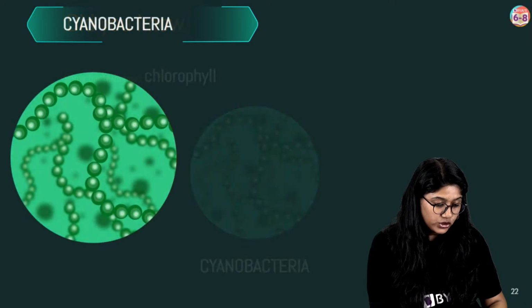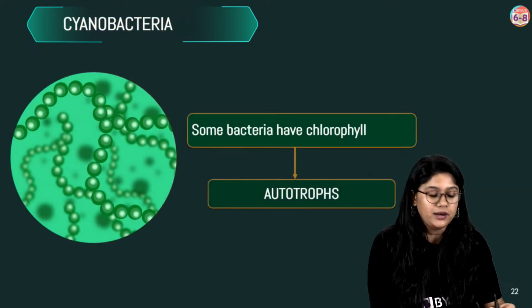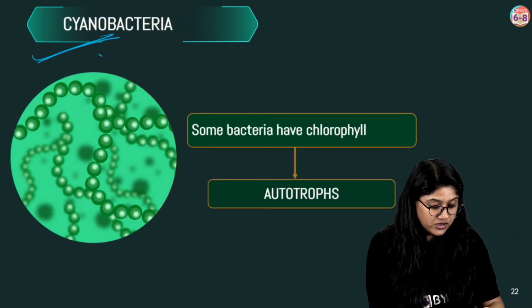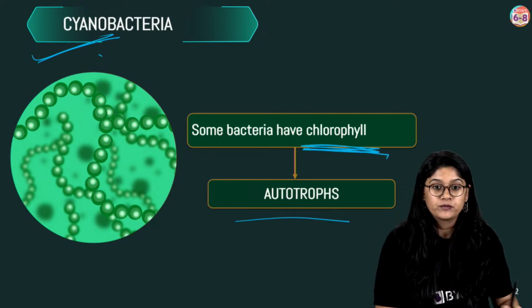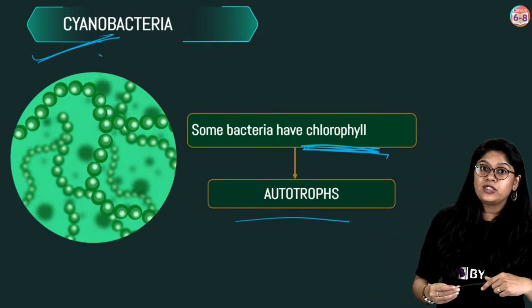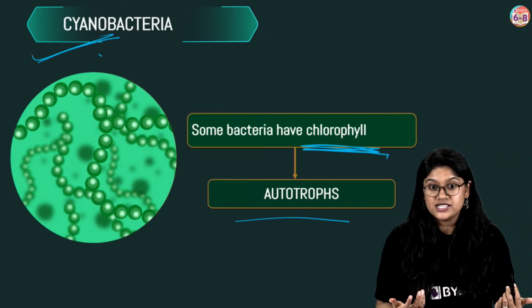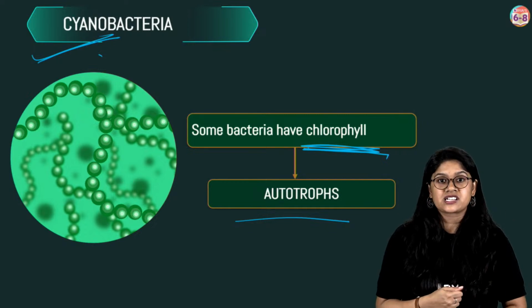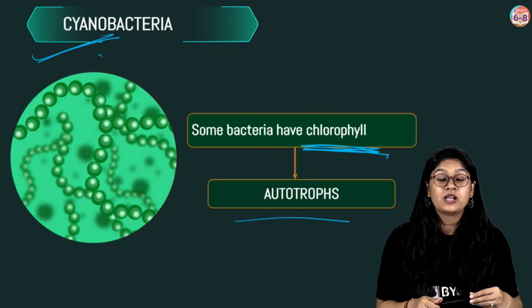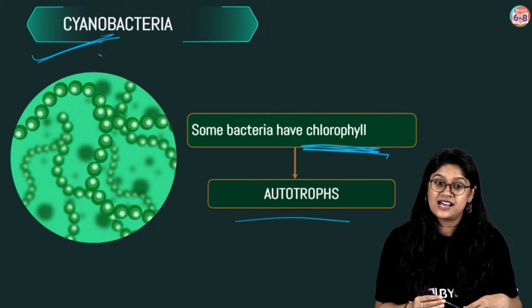They make their own food, right? Cyanobacteria, remember this name, everyone? Cyanobacteria make their own food because they have the chlorophyll. They can make their own food, okay? Talking about the plants that don't perform photosynthesis and take the food from outside, you will be learning in the next class, right? The heterotrophic mode of plants. We will be learning in the next class.